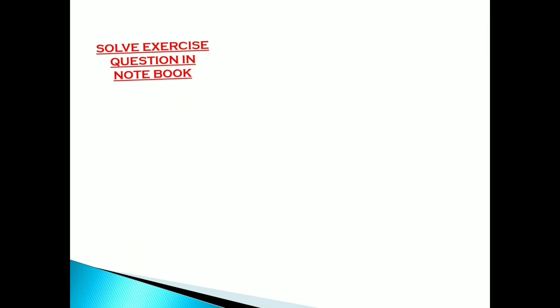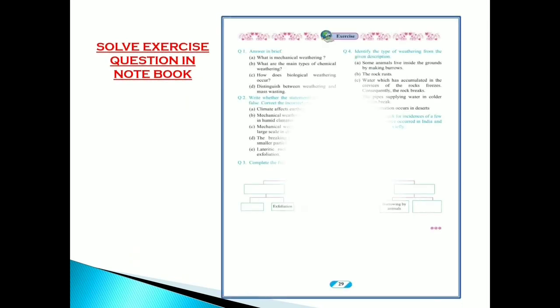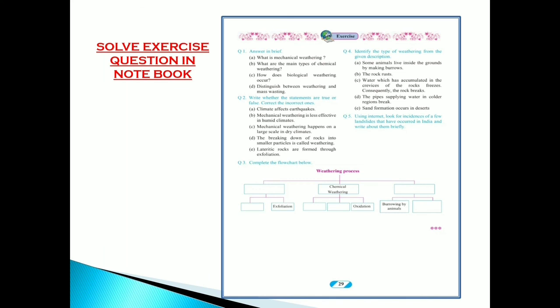Here you have to solve the exercise questions in your notebook. I have shared a picture of page number 29 of your textbook. Read the textbook, find the answer and write it down in your notebook.